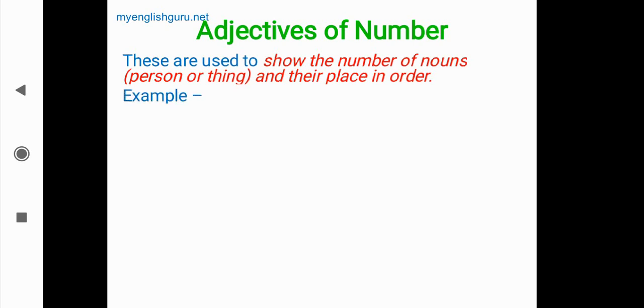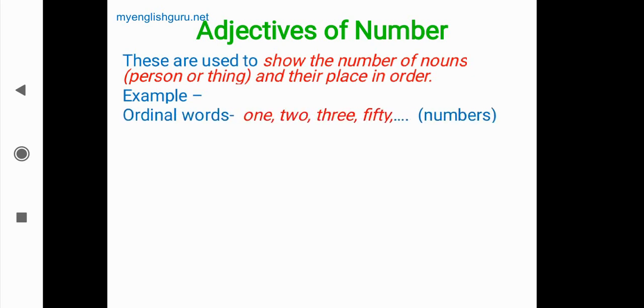Now we'll see examples. What are the original words? 1, 2, 3, 50, like these are numbers: 1, 2, 3, 4, 5, 6 and so on, 50, 100, 150, like this. These are called ordinal words. These words are also used in sentences, and these are also called adjectives of number.